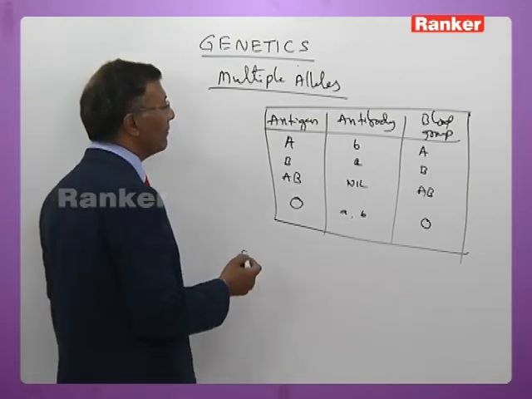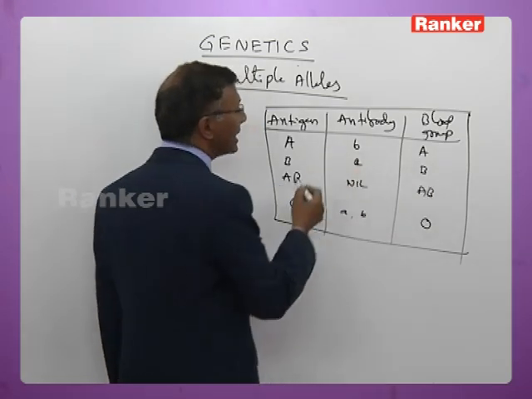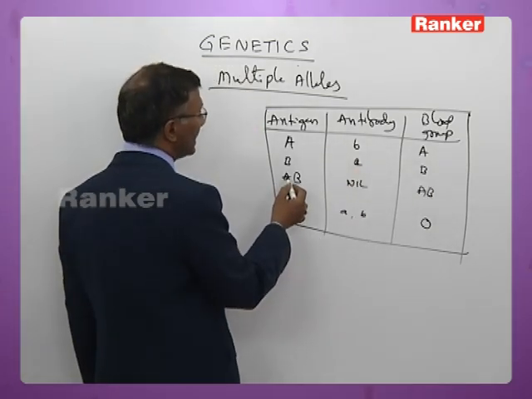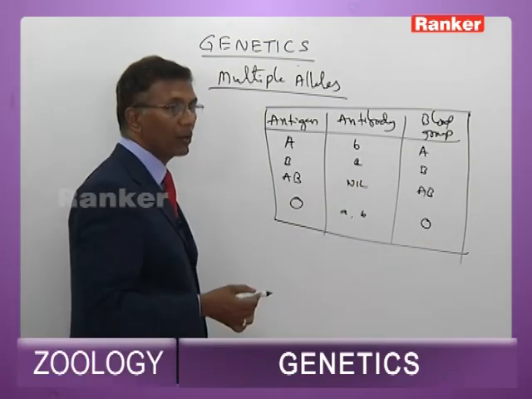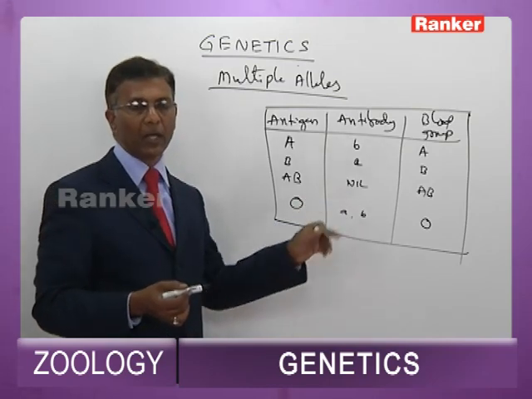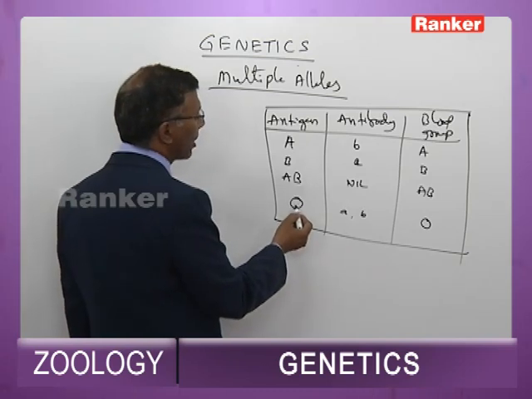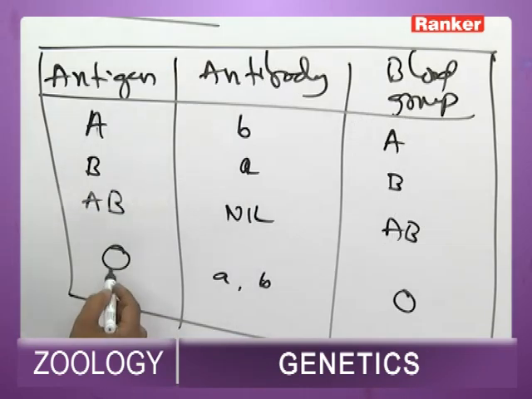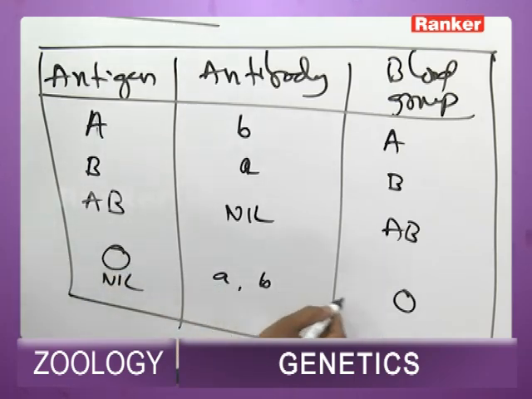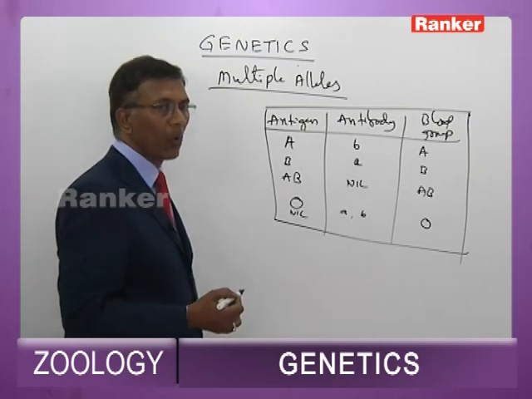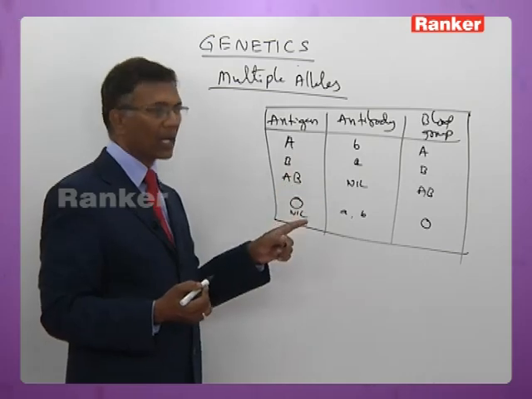In the same way, a person having antigen B has blood group B and has antibody A. If both antigen A and antigen B are present, the blood group is AB and that person cannot have any antibody with regard to the blood group. And if the person has no antigens at all, he has both antibody A and antibody B and his blood group is O. So in O group people, the antigens are absent and both the antibodies are present.